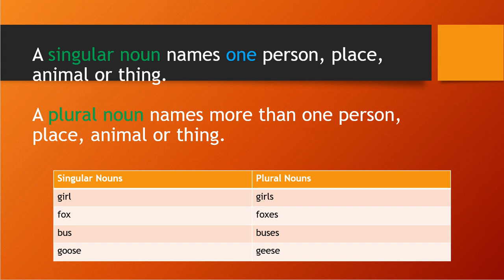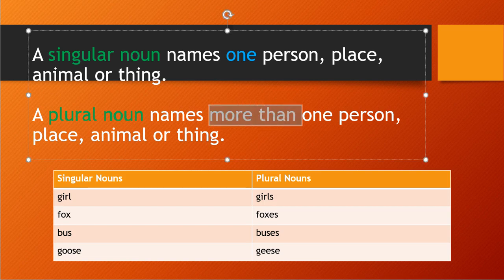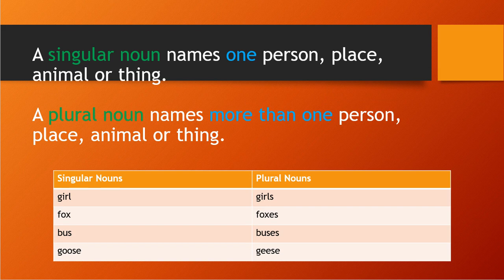But when there are more than one, what is it? At the time of more than one, we will use a plural noun. Singular and plural. So when we are talking about a single person, that is our singular noun, and when we are talking about more than one person, place, animal, or thing, we call it a plural noun. You understood the difference?